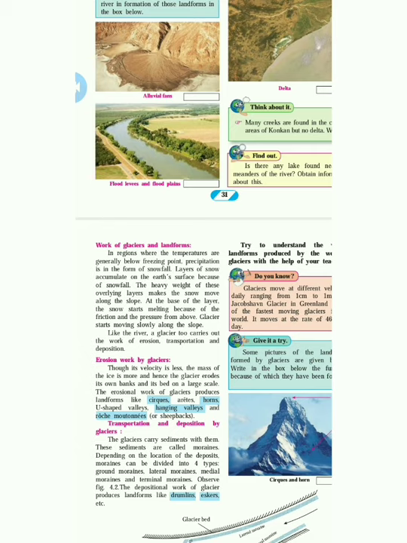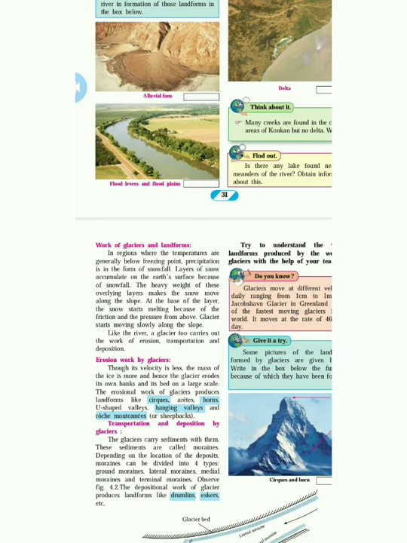The weight of the overlying layers is very strong. At the base of the layers, the snow starts melting because of the friction and the pressure from above.